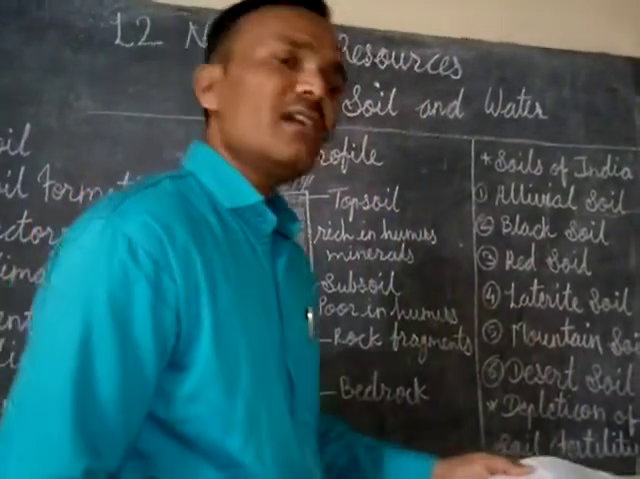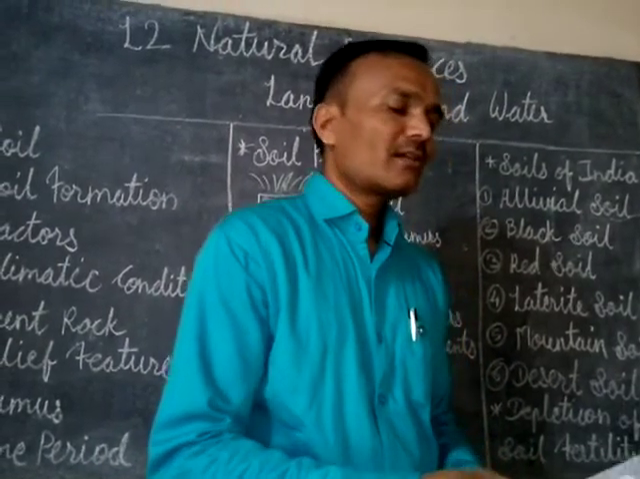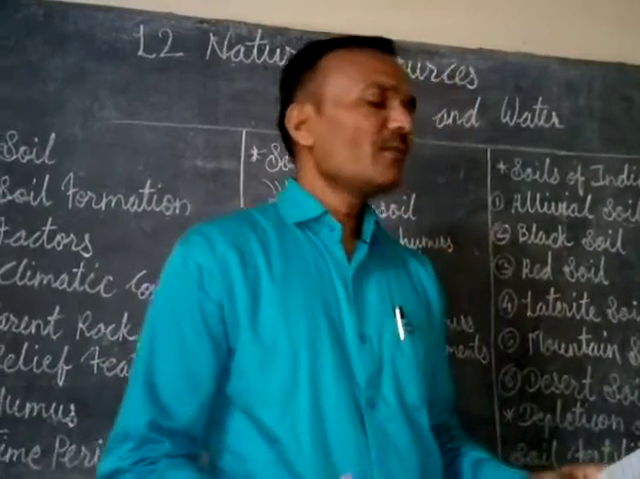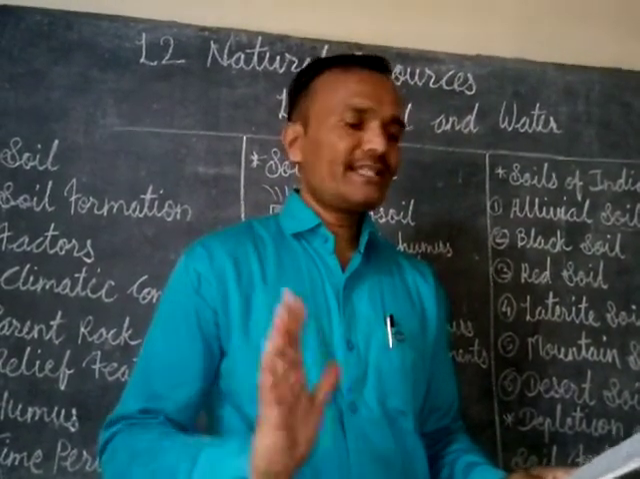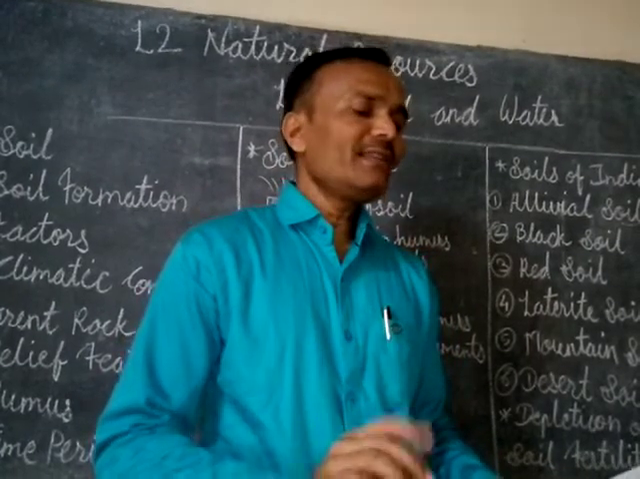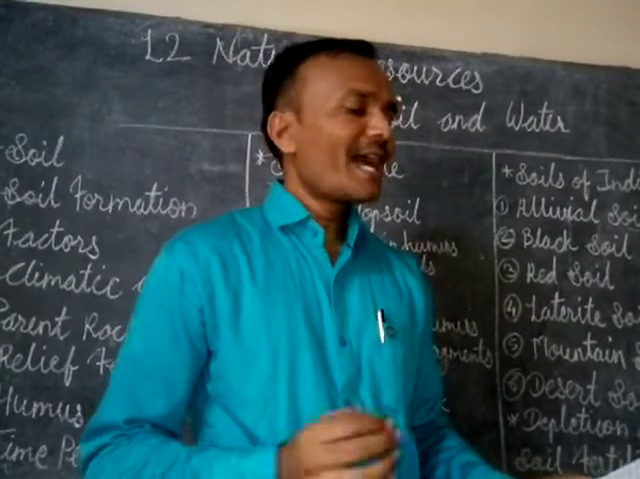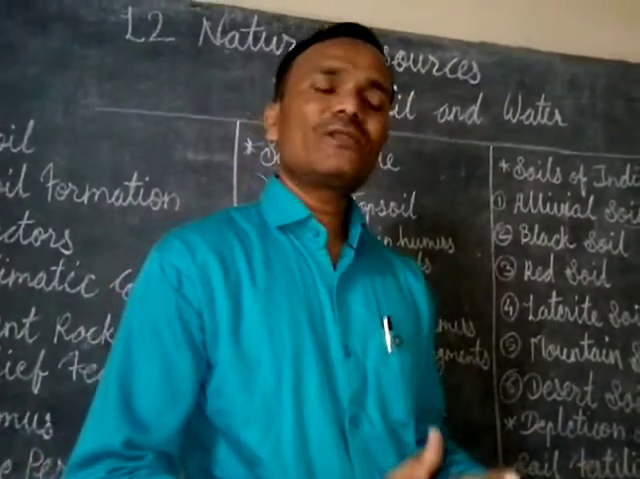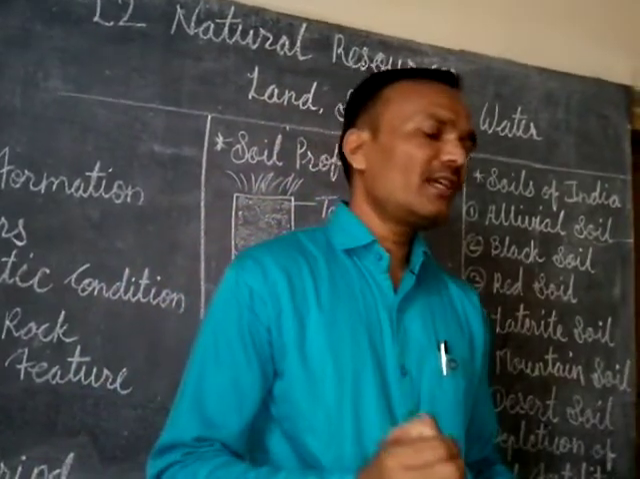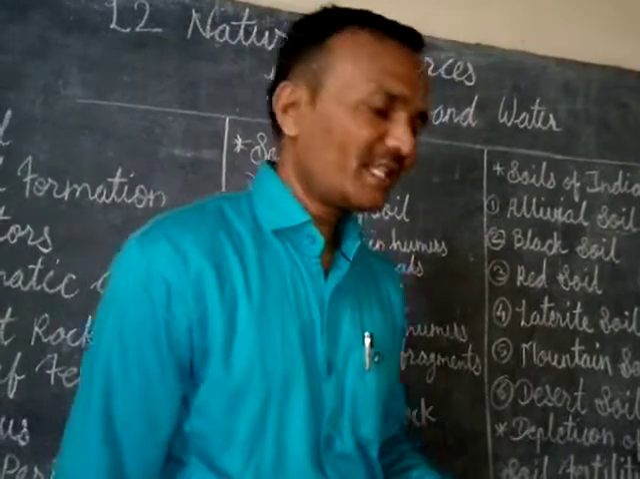The next is red soil. By the name you can know that the color of this soil is red. Why? Because of the high iron content. It is not very fertile, found in the southern and eastern part of peninsular India, and can be made fertile, means you can make that land fertile by regularly using organic and chemical fertilizers.